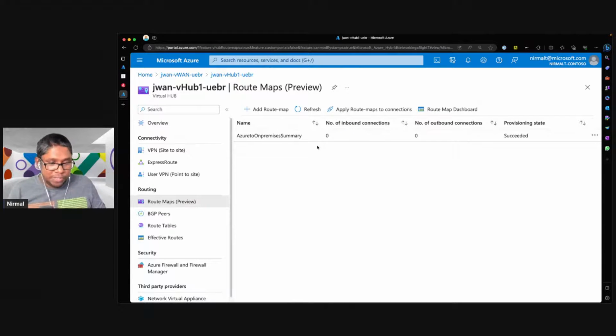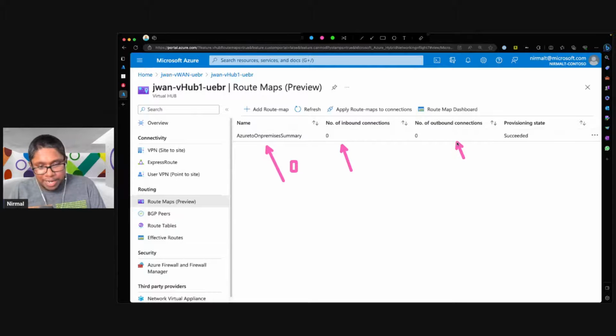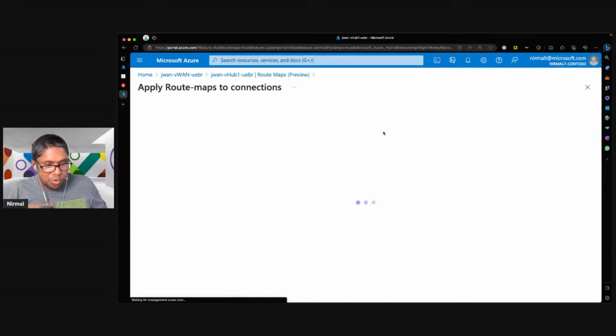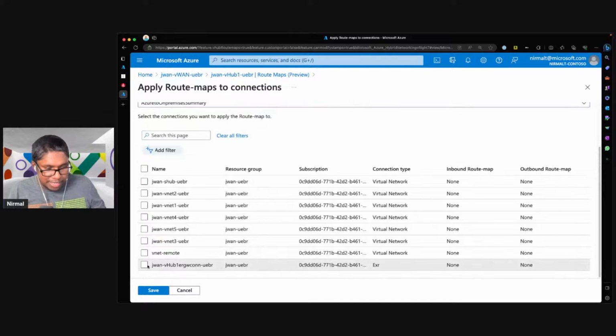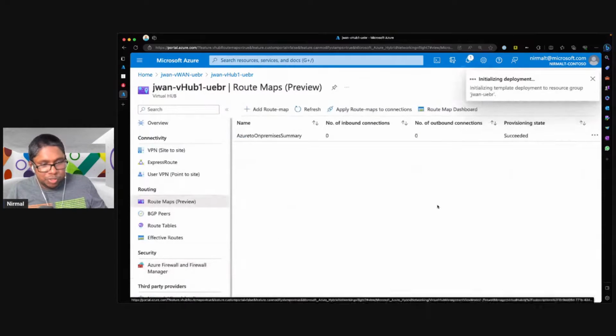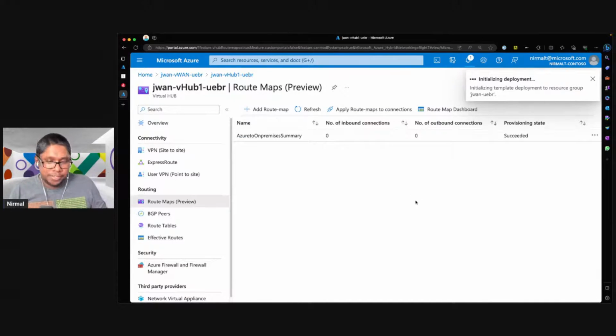The first thing I want to do is, you can see there is a map here, but this is not applied to any connection. So I'll quickly apply it now. I'm just going to go to apply connection. And here, I'm going to say I want to do an outbound map, and I will select the ExpressRoute connection. I'm just going to hit save. So I'll let this operation complete.